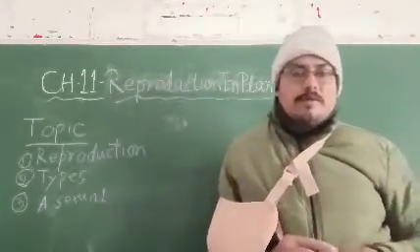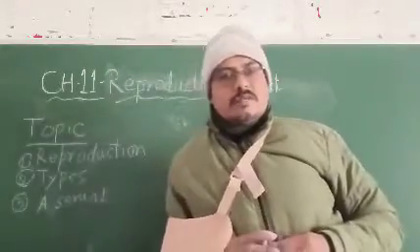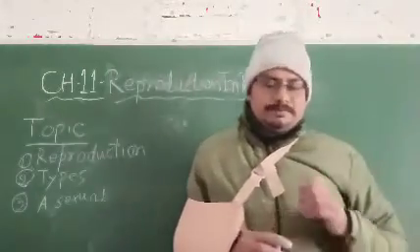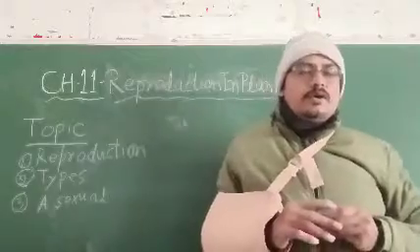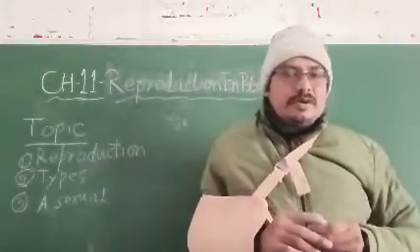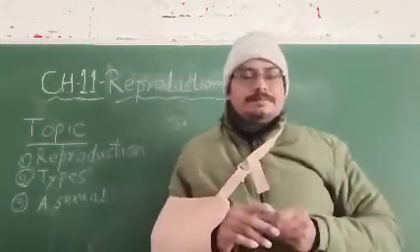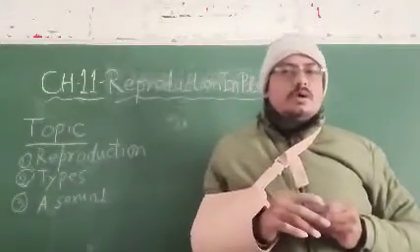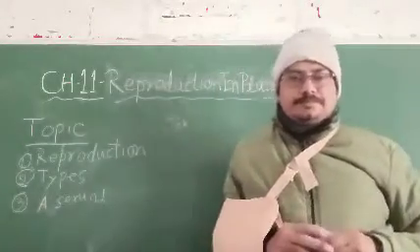So students, reproduction is the method by which living organisms continue their race by giving birth to their own kind. That is called reproduction.